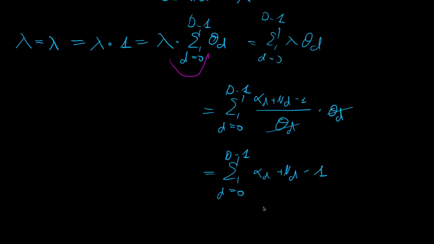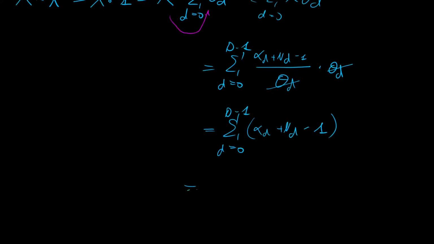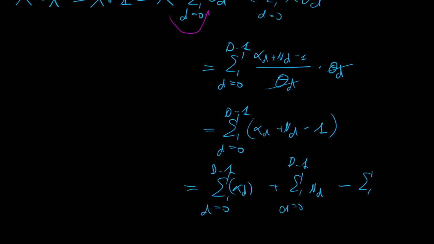And let's make some further simplifications. Let's split out the sum, which is applying to this entire term, into the sum applying to each of the components individually. And we would be getting the summation from d=0 to capital D minus 1 over alpha d plus the summation from d=0 to capital D minus 1 over nd minus the summation from d=0 to capital D minus 1 over 1. And we can solve two of these sums explicitly.